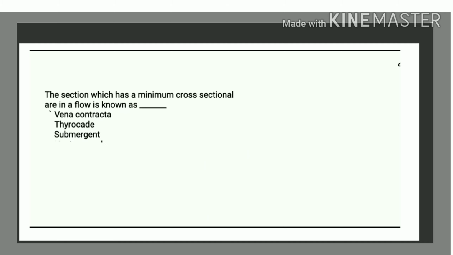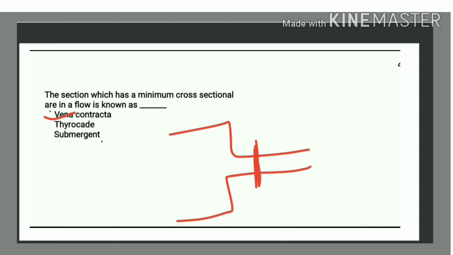Next, the section which has a minimum cross section area in a flow is known as vena contracta. So the section at which there is a minimum area is known as vena contracta.